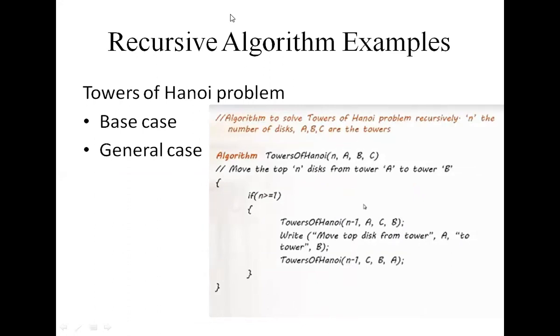But how many steps did you get for that algorithm? For this algorithm, the problem is solved in 7 steps only, or will it take more steps? This is about the Towers of Hanoi problem.